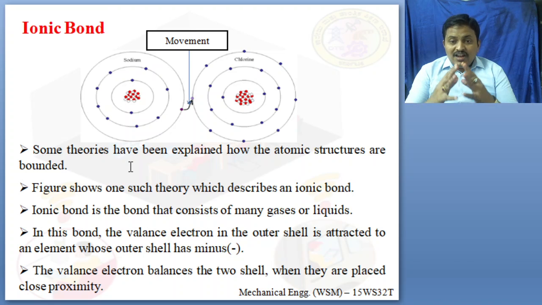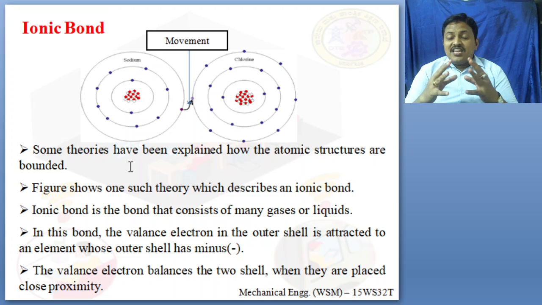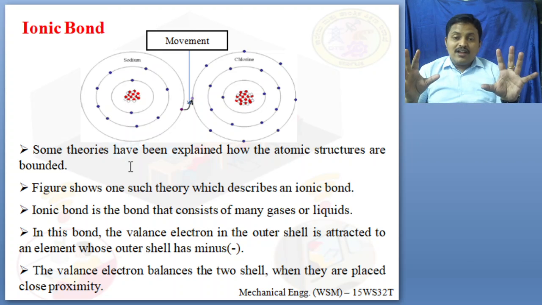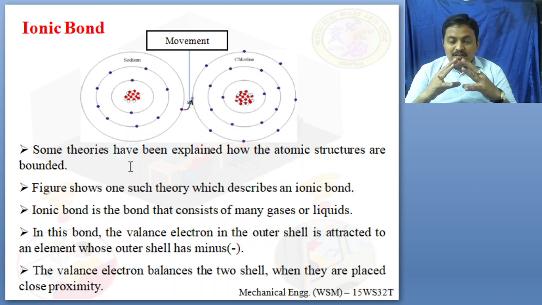The sharing of electrons takes place only at the outermost orbit, which has the valence electrons; the outer shell has negative charge. They will share with each other, and while sharing, it should ensure that the number of electrons in an atom is well balanced. There should not be any imbalance.